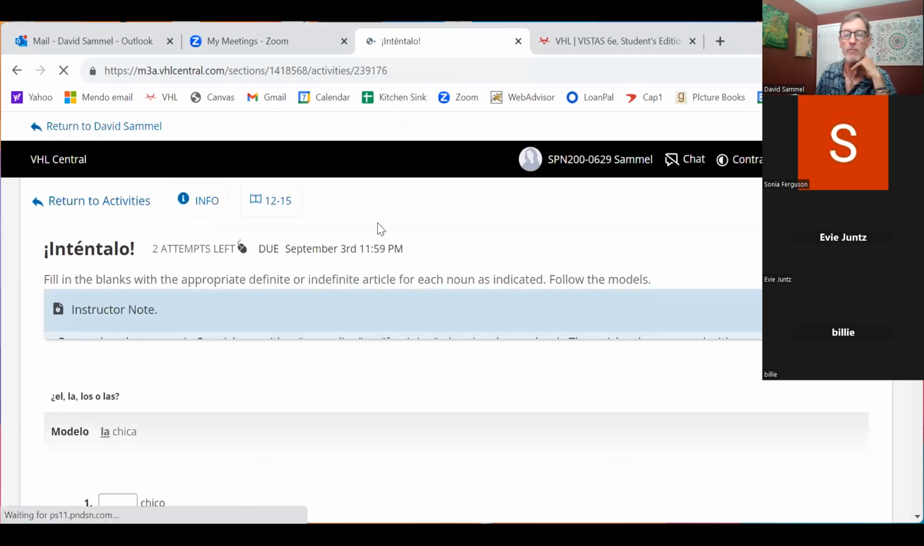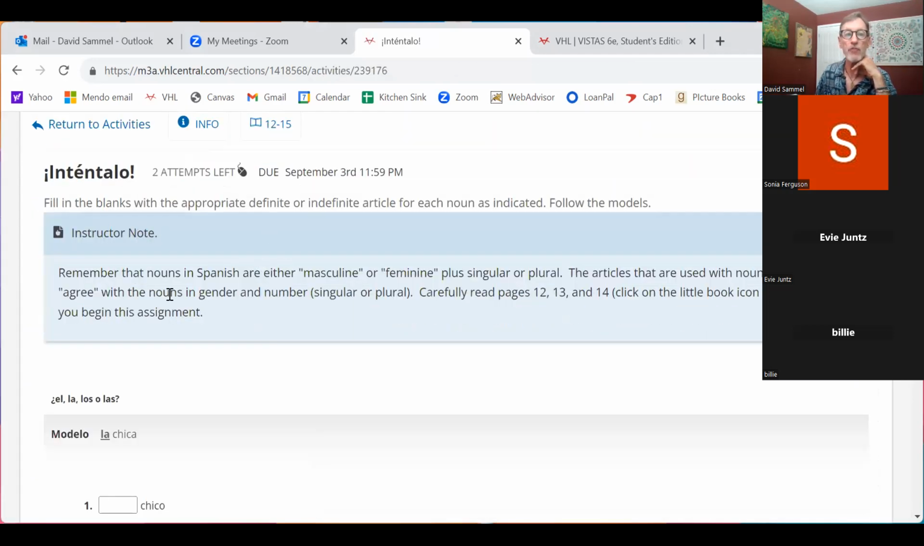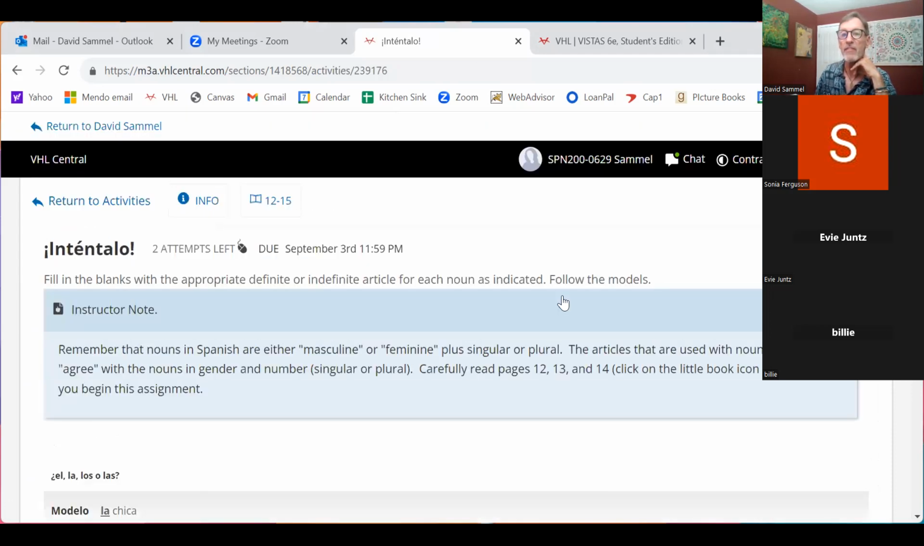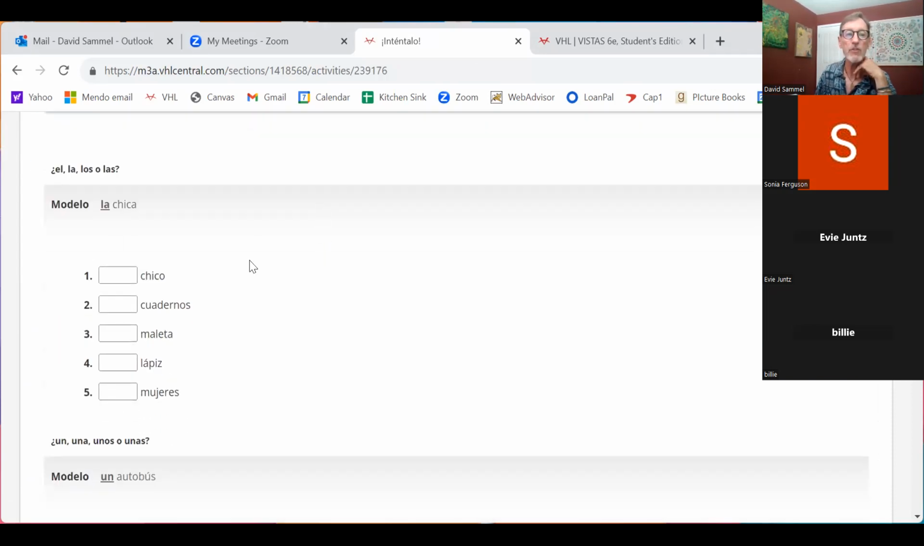I'm going to click on the first one. This is an assignment, and I give you instructions here. If I give you an instructor note, you should really take the time to read it. It will often say, carefully read pages 12, 13, and 14. All you have to do is come up here to this little icon and click on it. That's supposed to be a book. That's our textbook, which I just showed you. I don't want to go there again because it's hard to get out of. But now you can start this.